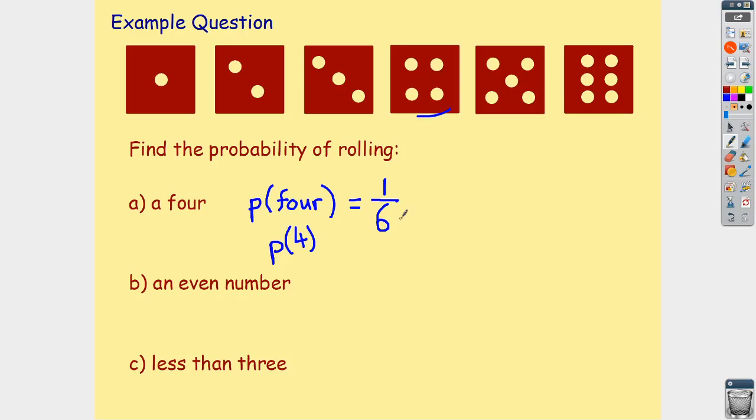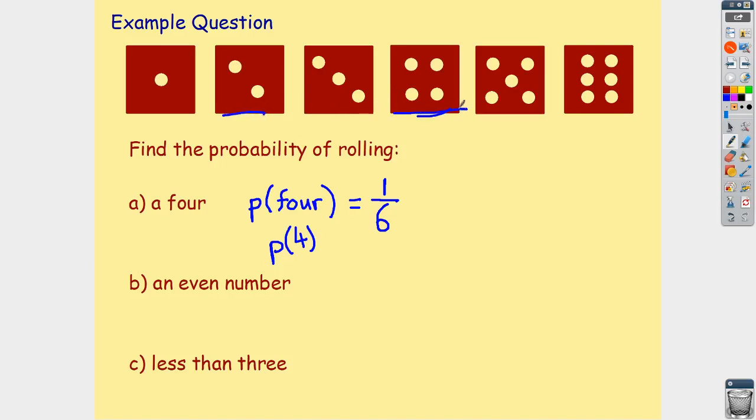Okay, so that means our probability of rolling a 4, all we have to do is write it down as a 6th. Okay, and again, we're not going to worry about the decimals too much at this stage. Pretty straightforward there so far. Okay, next one adds a wee bit of extra difficulty. We're looking at, what is the probability that we will roll an even number on this dice? Okay, so this time we're not just looking at 4, we're looking at all the even numbers.